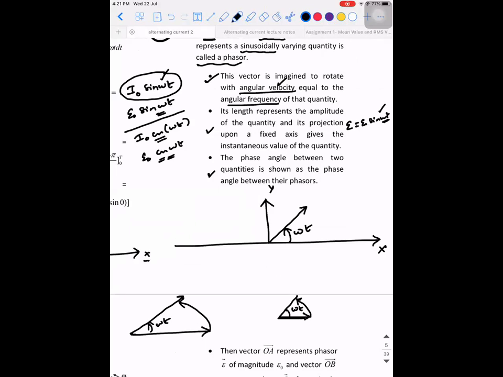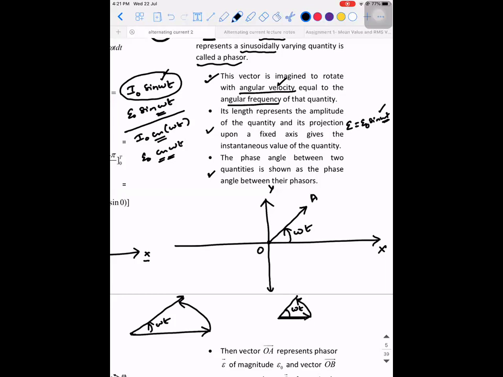Omega. Omega t. That's it. Second point: the length represents the amplitude of the quantity. So this is O, this is A. Out of E is equal to E naught sine omega t, which one represents amplitude and which one represents instantaneous value?